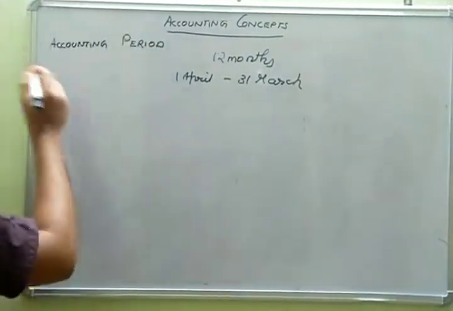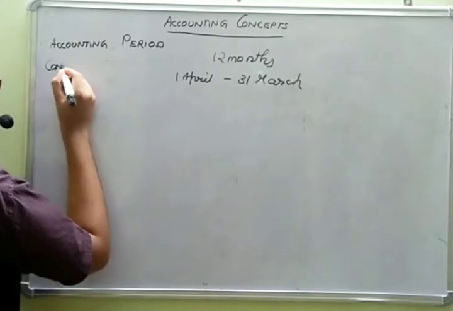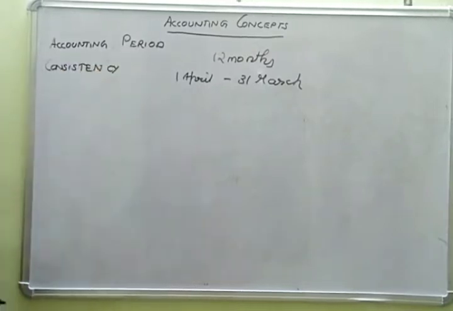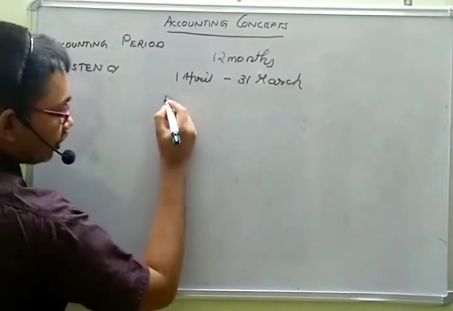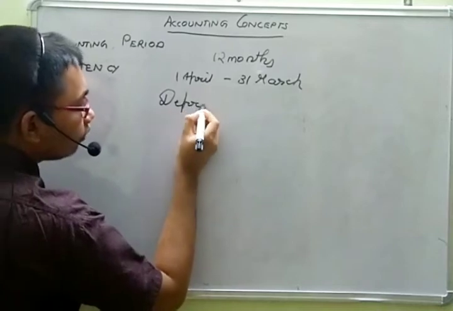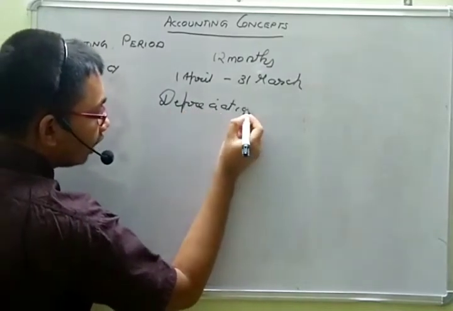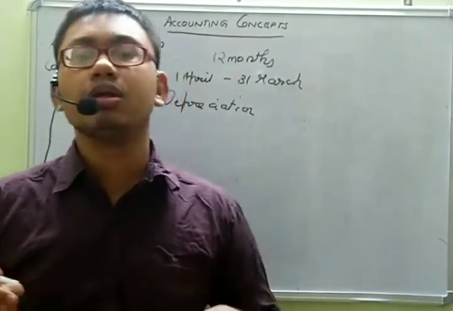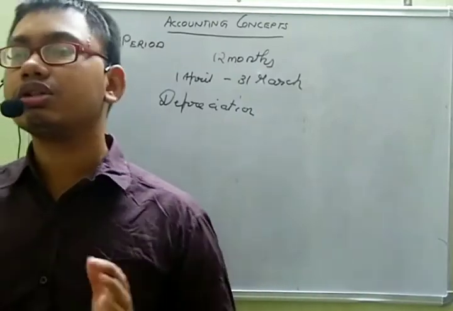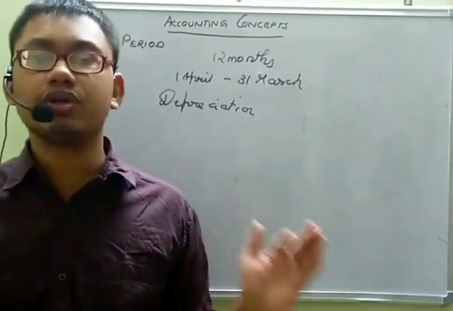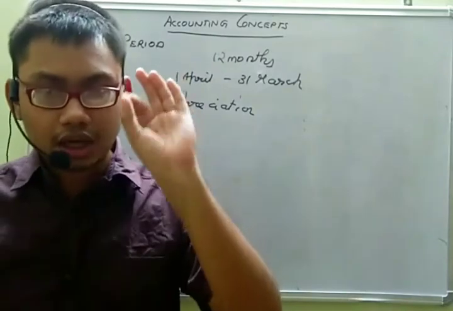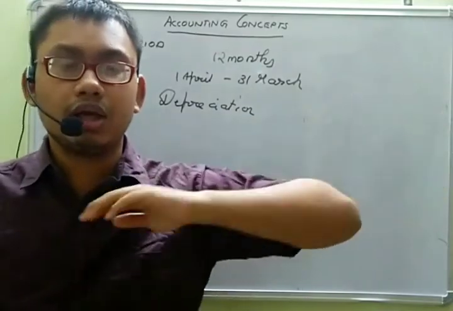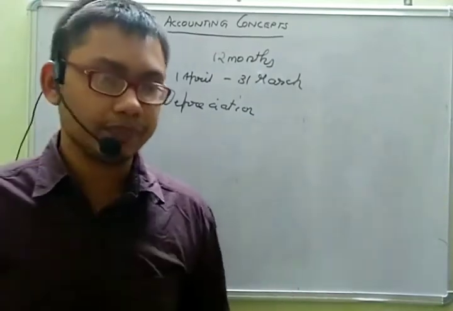Then the next concept that comes is consistency. There are many things for which we need to apply some policies or assumptions. One such item is depreciation. There are many methods for calculating depreciation, basically 2 or 3 methods, but the consistency concept states that this is not only for depreciation, but for anything. If an accounting policy is chosen now, it should be maintained consistently and continuously.